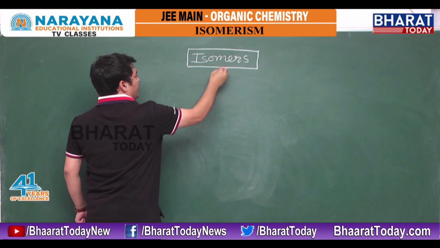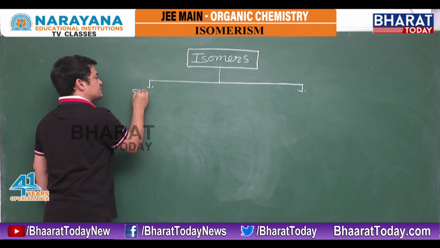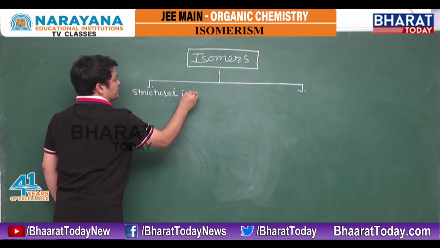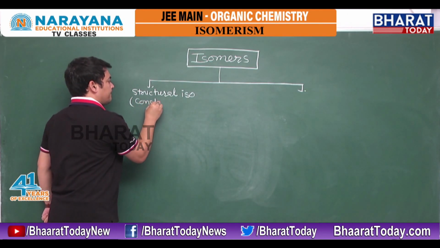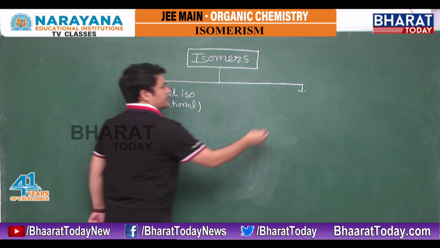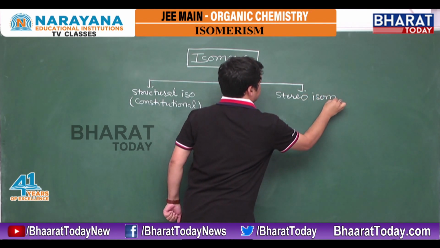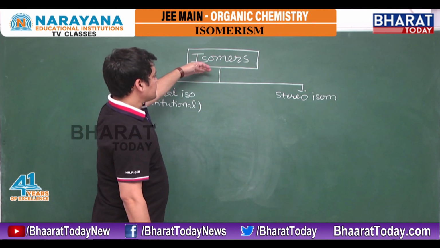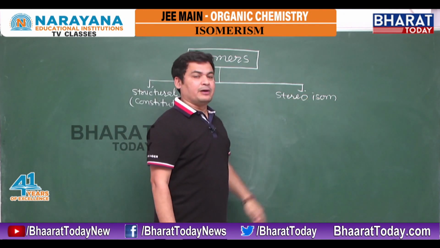Isomers are divided in two categories. First is structural isomers, that is also called constitutional isomers. And the second one is stereoisomers. So we initially have two categories: one is structural isomers and the second is stereoisomers.